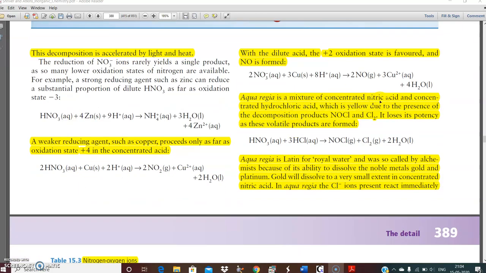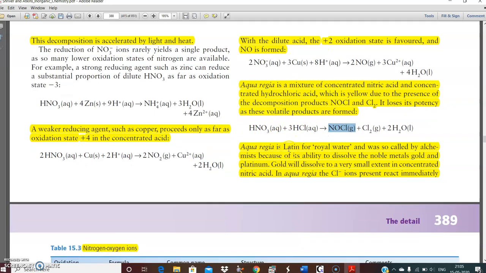Aqua regia is a mixture of concentrated nitric acid and concentrated hydrochloric acid, which is yellow due to the presence of decomposition products like NOCl and Cl2. It increases potency as these volatile products are formed. If we keep aqua regia for a longer duration, NOCl will form and consequently it will lose its potency or high acidic character.